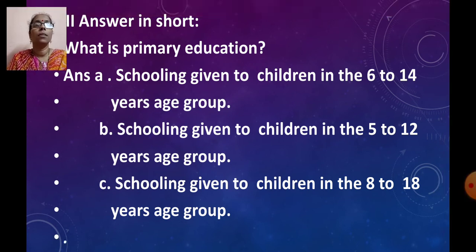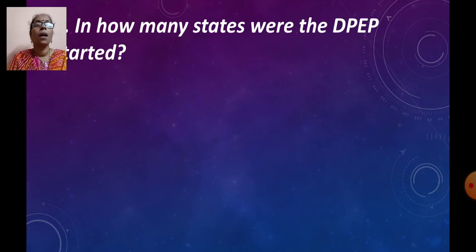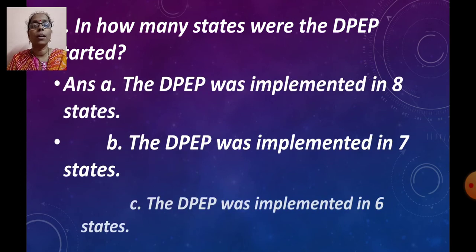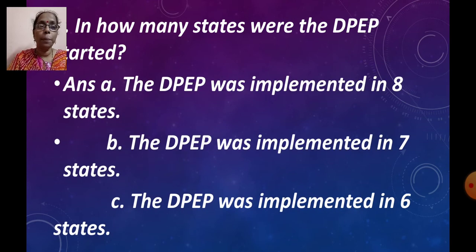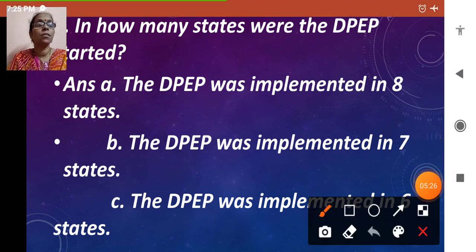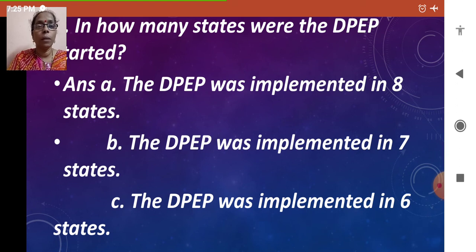Let's proceed. One more answer in one sentence you'll get. In how many states was the DPEP started? Again you will get three options. The DPEP was implemented in 8 states. The DPEP was implemented in 7 states. The DPEP was implemented in 6 states. What is the correct answer? Yes, the DPEP was implemented in 7 states including Maharashtra. In this way you will be clicking the correct option.